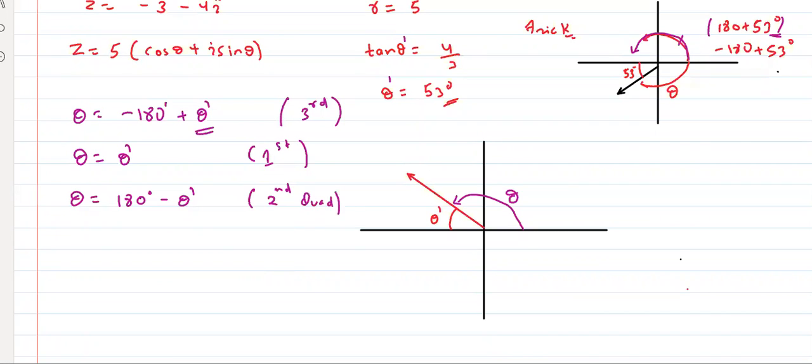Now, last is the fourth quadrant. Okay? Right? Now suppose this is theta dash. So in this case, theta is equal to what? Minus theta dash. Awesome. Very good. Minus theta dash. This is for fourth quadrant.